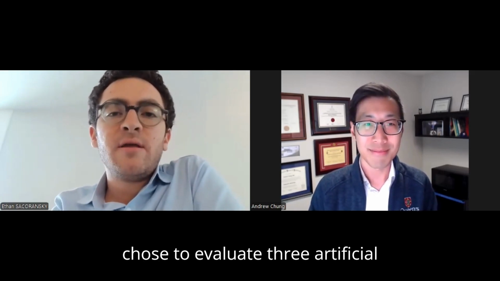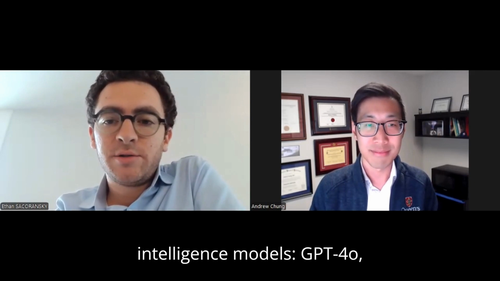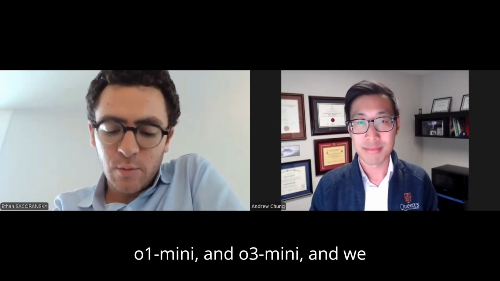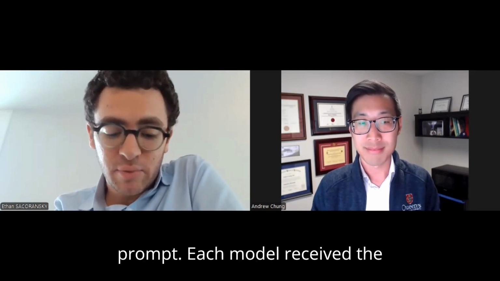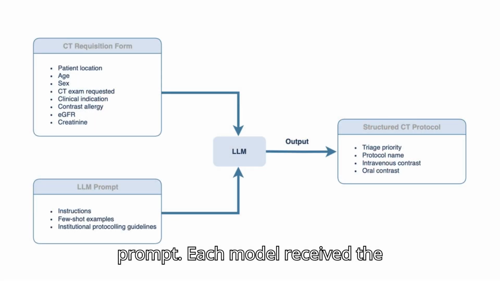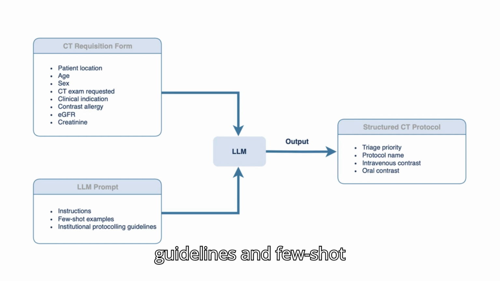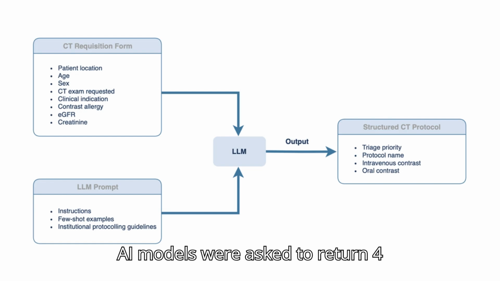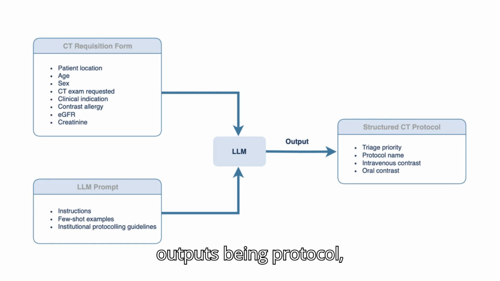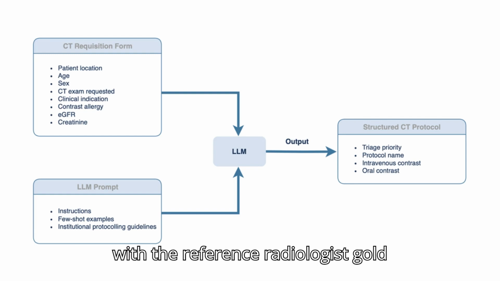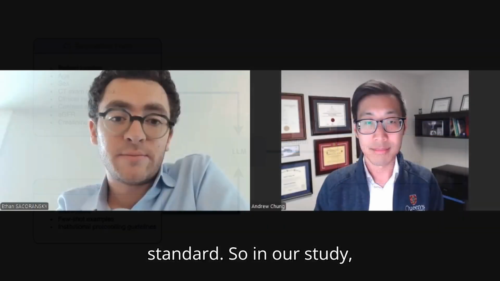And we chose to evaluate three artificial intelligence models, GPT-4o, O1 Mini, and O3 Mini. And we decided to use a standardized system prompt. Each model received the same hospital institutional protocoling guidelines and few shot prompting examples. These AI models were asked to return four outputs, being protocol, priority, IV contrast, and oral contrast. And we then measured agreement with the reference radiologist gold standard.